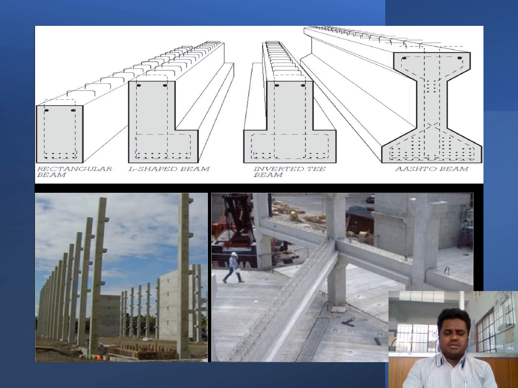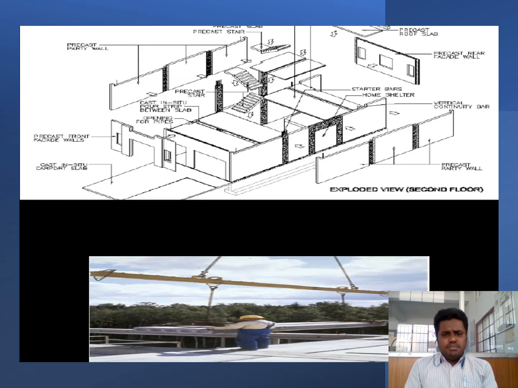So yes, the pictures make clear the different types of prefabricated beams and columns. In the erection process, it is very difficult to assign a column, beam, or slab element in one manner. This is a small example picture for the erection process.